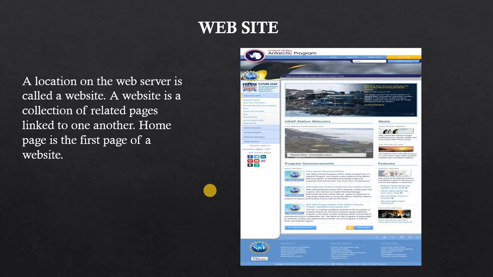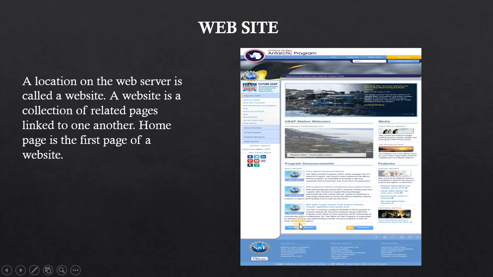You can see the example over here as an address of a website, like our CBSE's website. You have seen the World Wide Web, www.cbse.nic.in. When we press enter, we see a website opens with many types of links available. If you click on a link, you will be taken to another page, and there are many links on that page also.